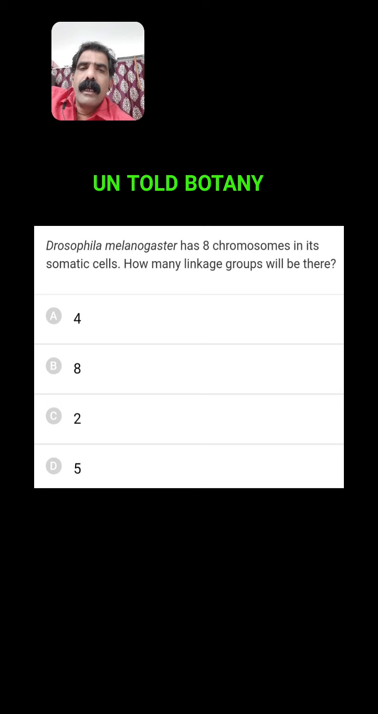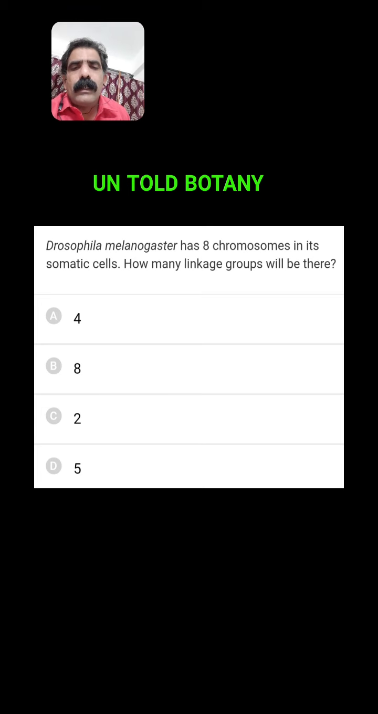Drosophila melanogaster has 8 chromosomes, 2n equal to 8, the diploid number of chromosomes. In its somatic cells, how many linkage groups will be there? Actually, in any organism, the number of linkage groups is similar to its genome, its haploid number of chromosomes. So here 2n equal to 8, its haploid number of chromosomes equal to 4, means its genome number is 4. So 4 linkage groups will be present.